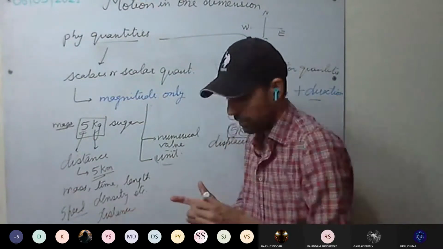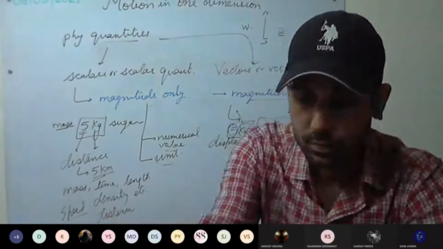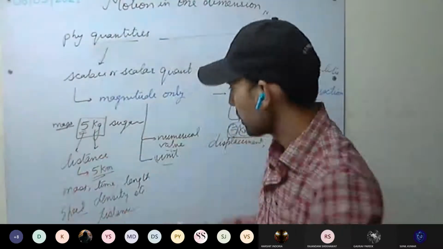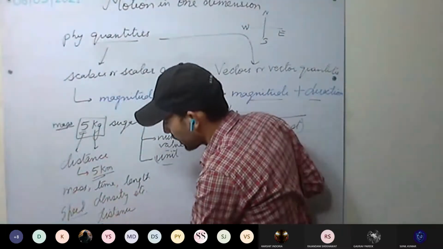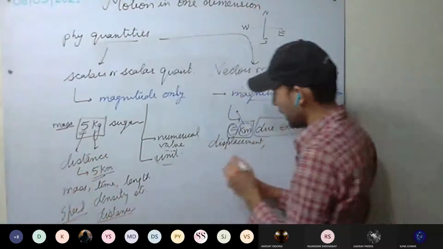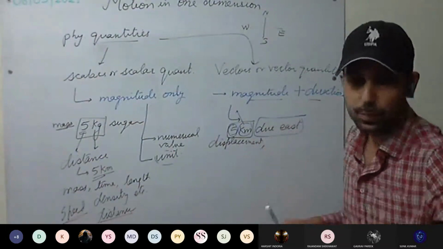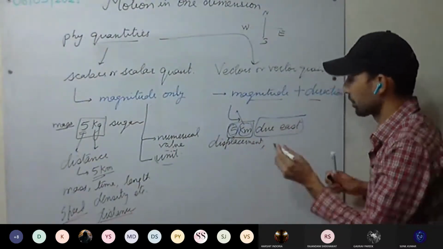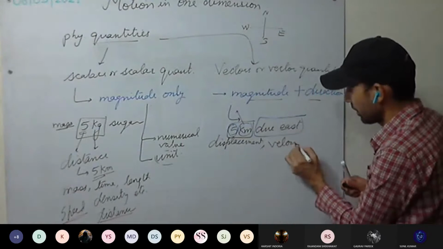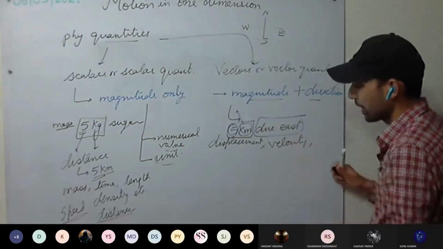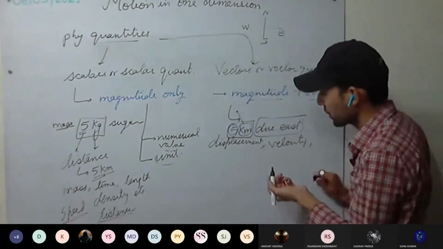So in this chapter we'll be discussing distance, speed. And here we have the displacement, velocity. Okay, more vectors are there. What are there?